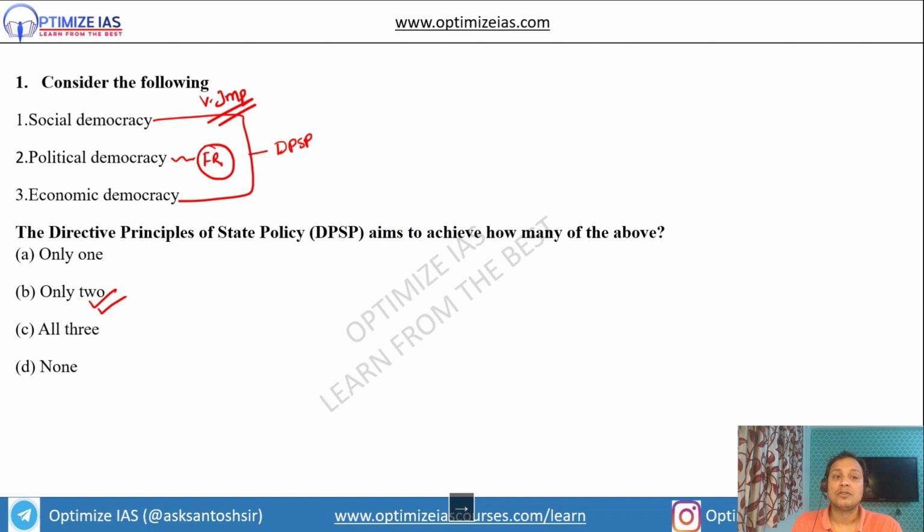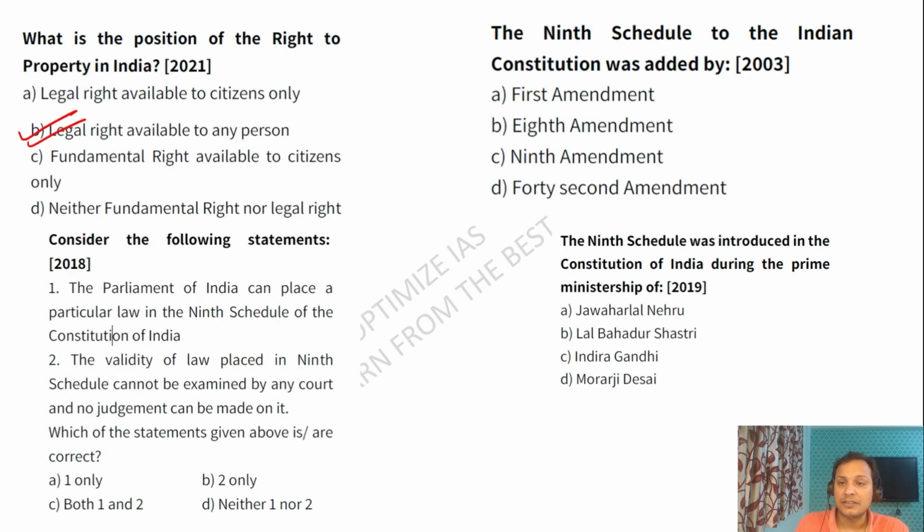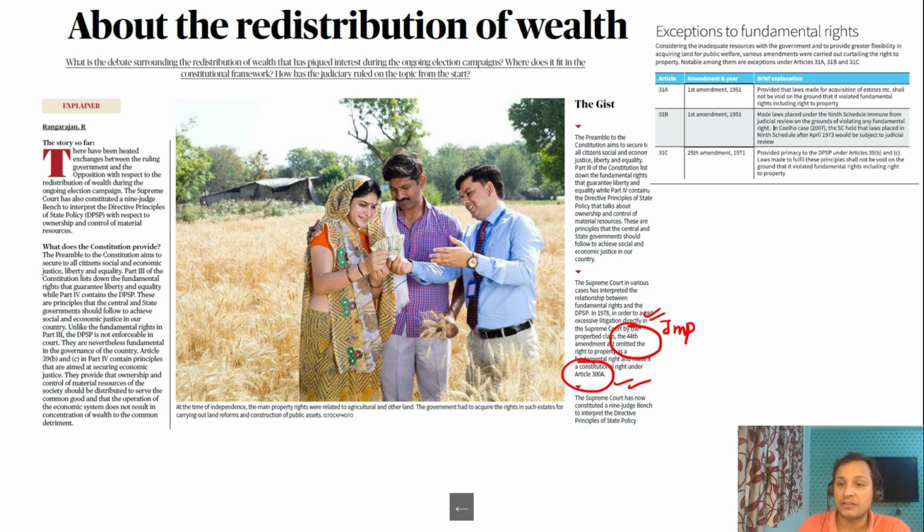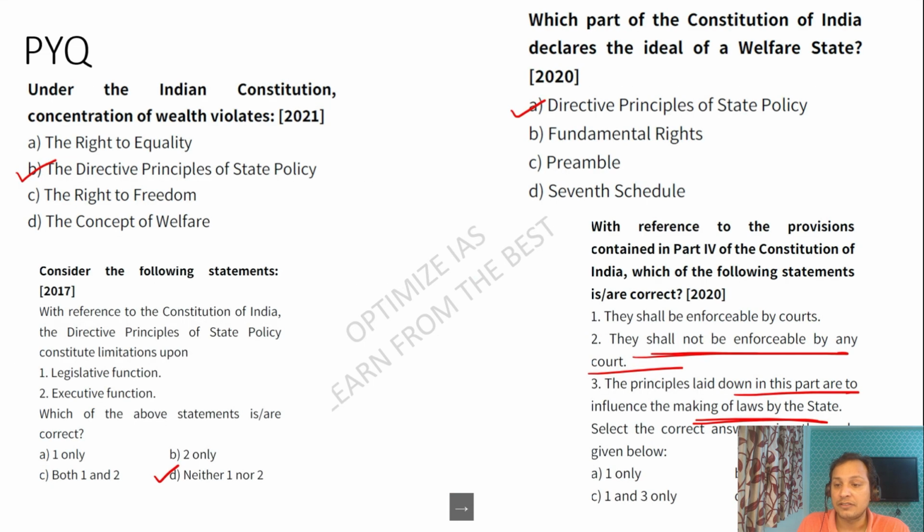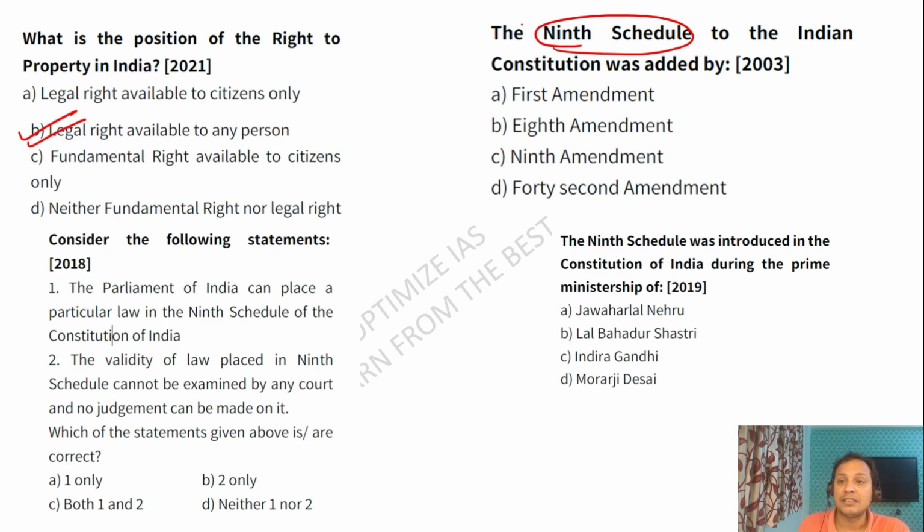Okay, guys. You can see a lot of questions have come about the ninth schedule also, because the ninth schedule was in the news today. You can see Article 31B, the First Amendment to the Constitution, the ninth schedule, and the IR Coelho case. Very, very important. I have just shared with you questions on the ninth schedule. The ninth schedule was basically added to the constitution by the First Amendment, and it was during the prime ministership of Jawaharlal Nehru.